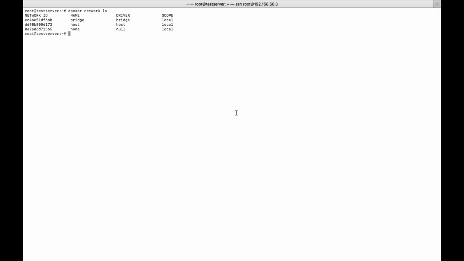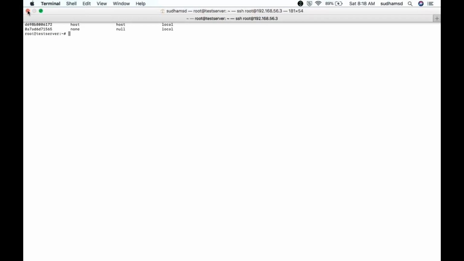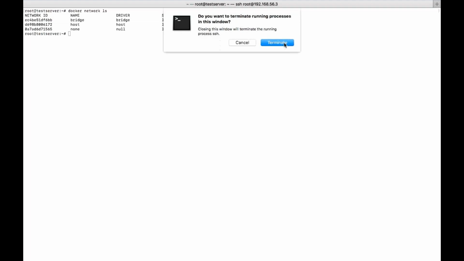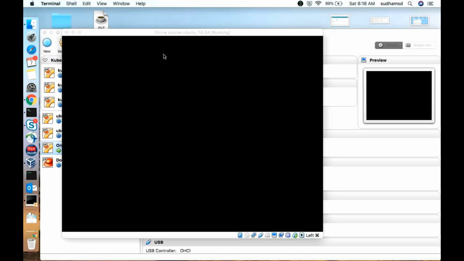So Sudham, what if we have different microservices, and for each service we need to create different containers, and then we need to interconnect those containers? Yes, we can do that also. Yes, of course. Why not? We can do it. Interconnecting of the containers.